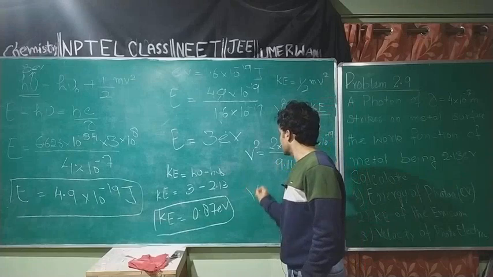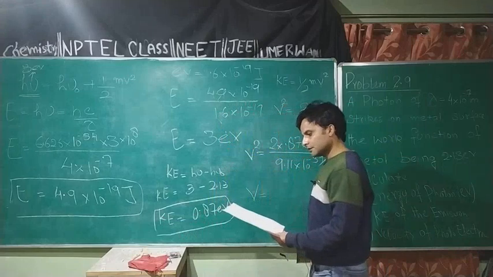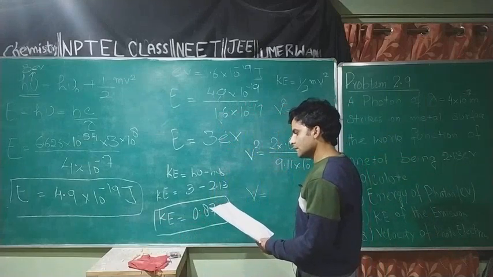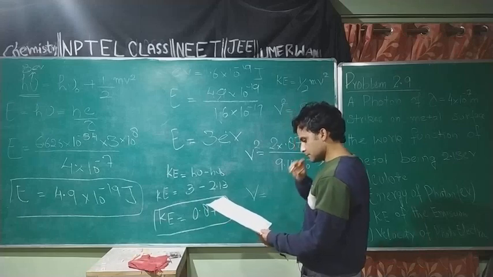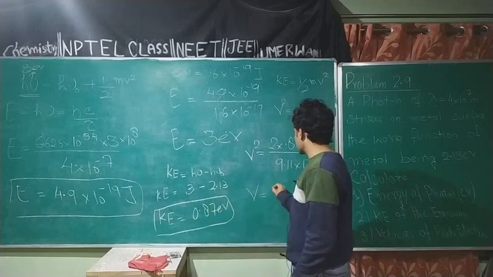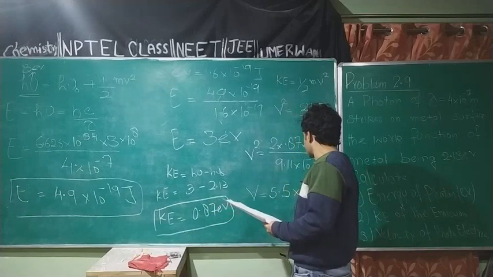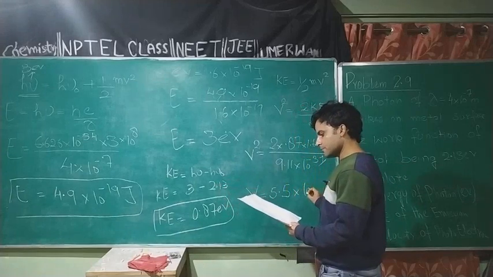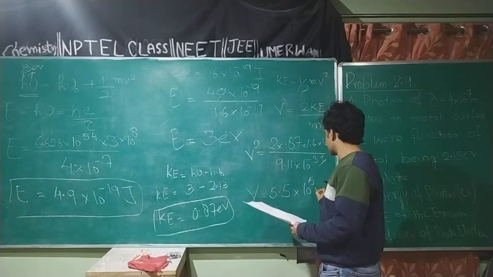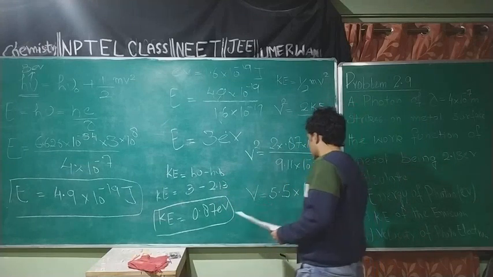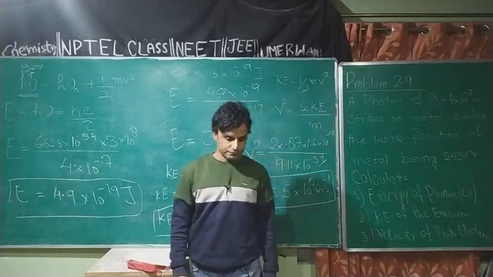On solving this, I will get the velocity of the photoelectron. Velocity with which the photoelectron will be emitted is equal to 5.5 into 10 to the power 5 meter per second. This is the velocity of the photoelectron.